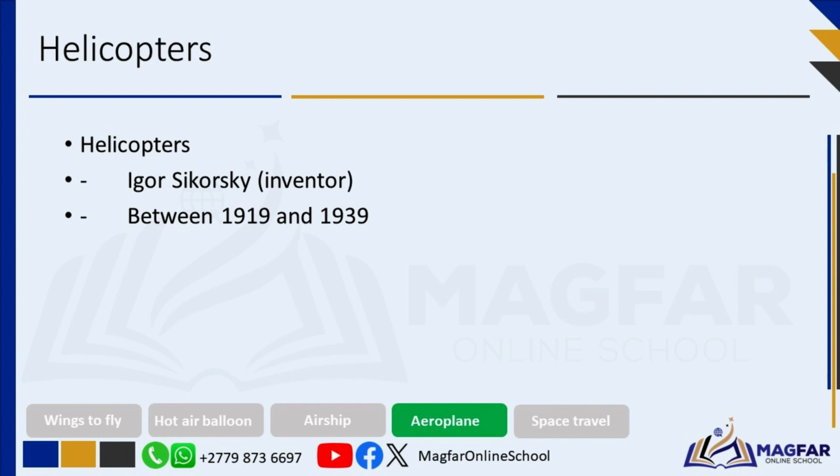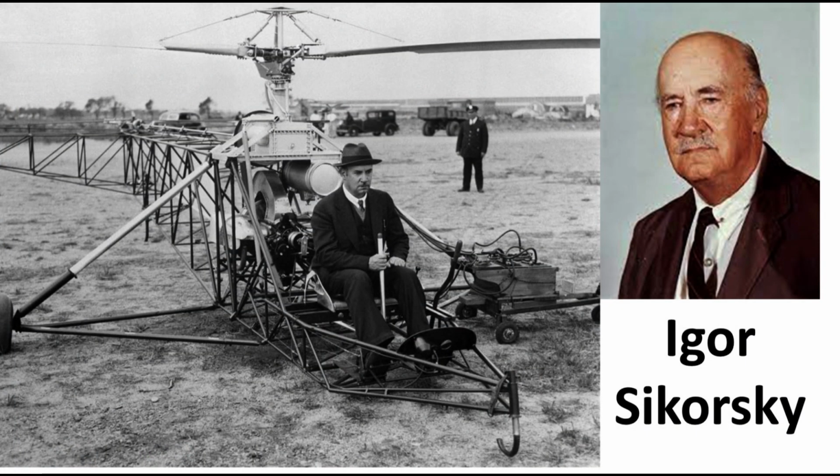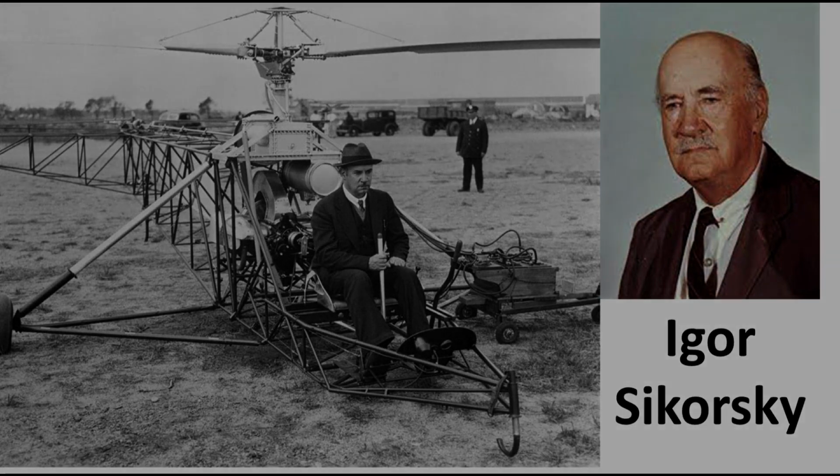Igor Sikorsky, working from 1919 to 1939, made significant strides in helicopter design. He built the VS-300, which became the world's first successful helicopter in 1939. This marked a major step in making helicopters a reality. Since then, helicopters have seen technological advancements. They were used in World War II for various roles, including bombing, medical evacuation, and reconnaissance.